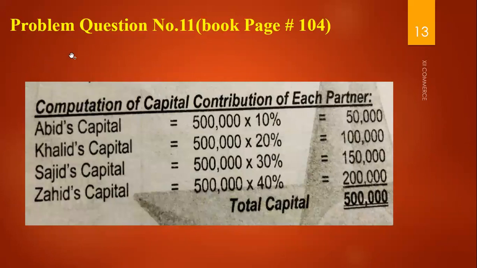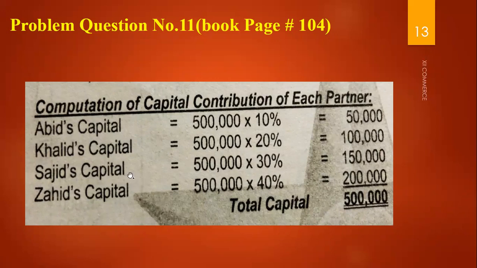So in this question, the calculation now becomes: 500,000 is the total capital. You apply the percentages individually. 10% for Mr. Abid is 500,000 multiplied by 10%, which is 50,000. Khalid's capital is 500,000 multiplied by 20%, which is 100,000.